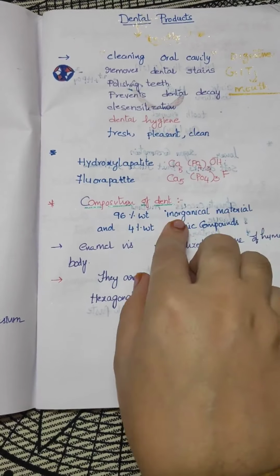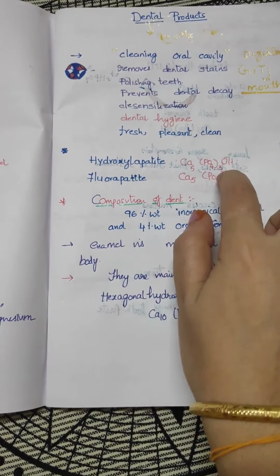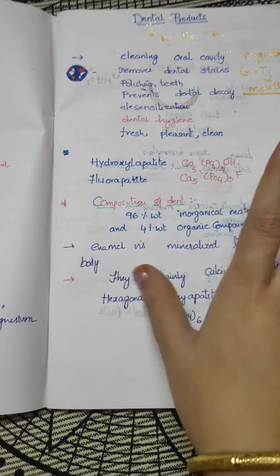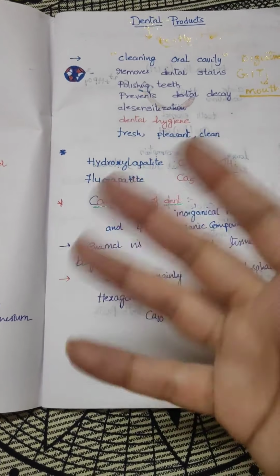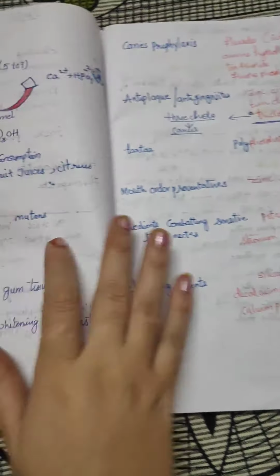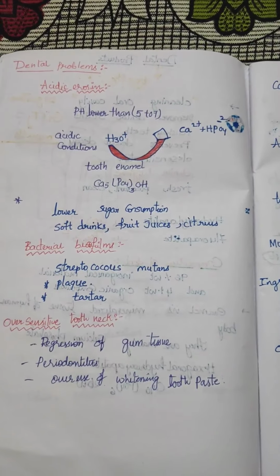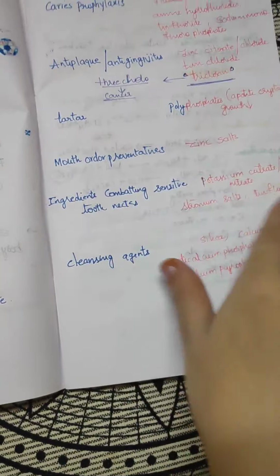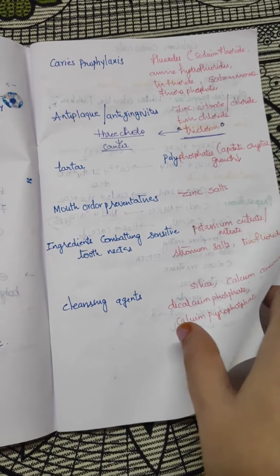By this biochemistry we are using only calcium phosphate, fluorides, mostly inorganic compounds, because it is 96% inorganic. Like dissolves like, right? Okay, next, dental problems because of acidic erosion, bacterial biofilms and oversensitivity. Okay, these are overall dental products. And then we'll go to monograph.